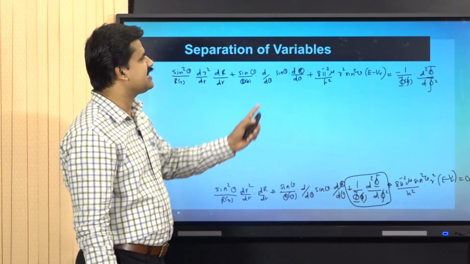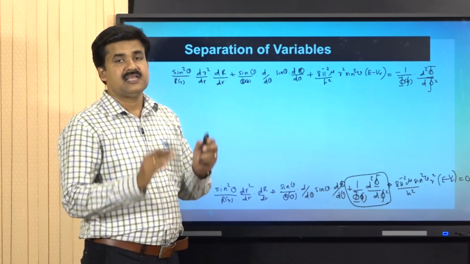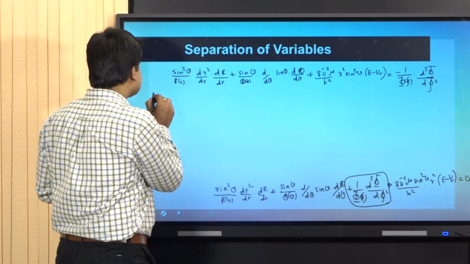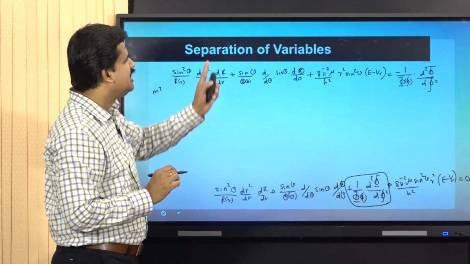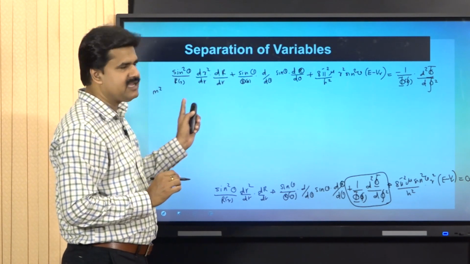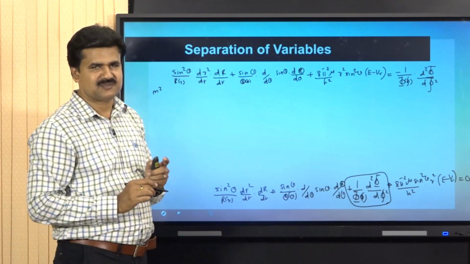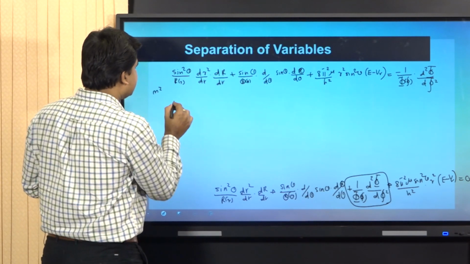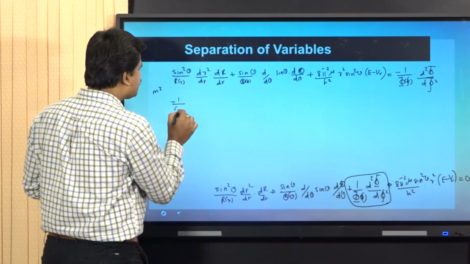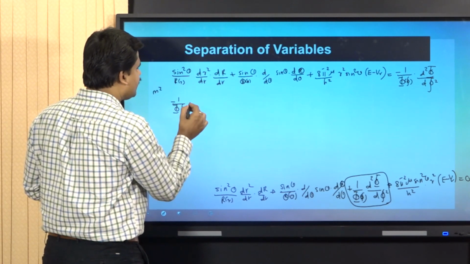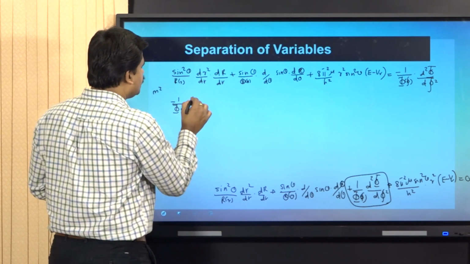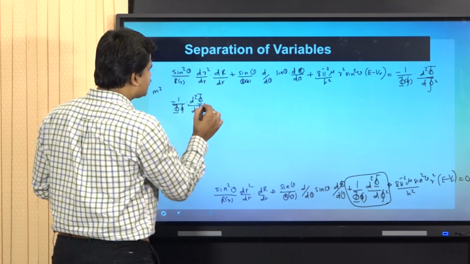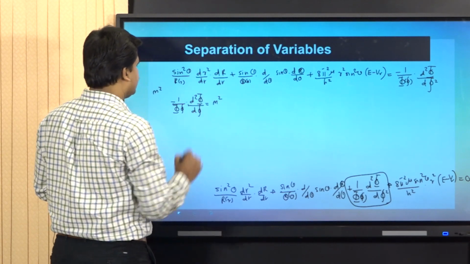The left hand side and right hand side can now be separately equated to m square. That means the left hand side is equal to m square and the right hand side is also m square. So we get the right hand side: minus 1 by phi of phi into d square phi divided by d phi square equal to m square.